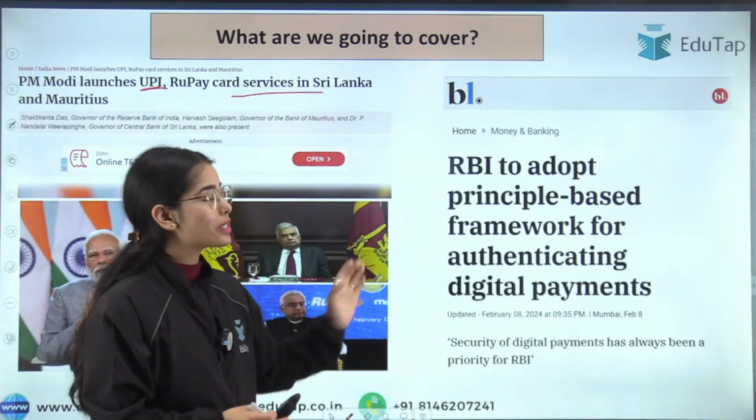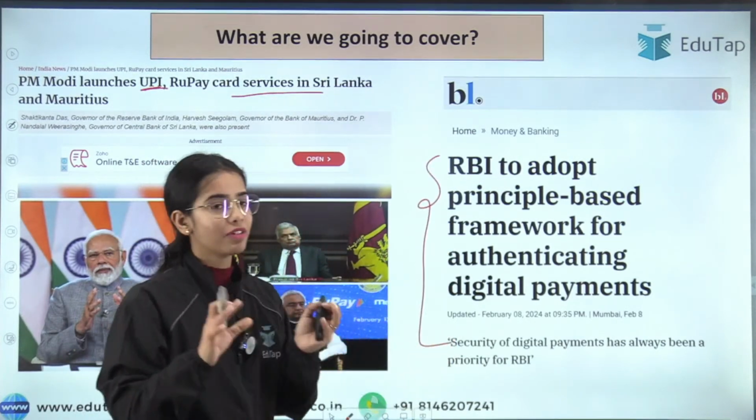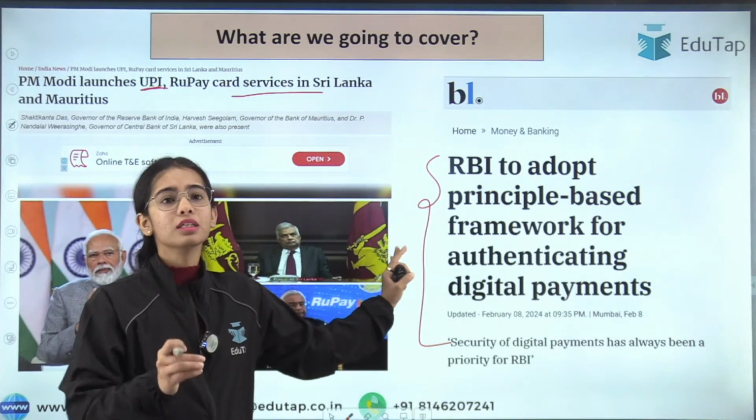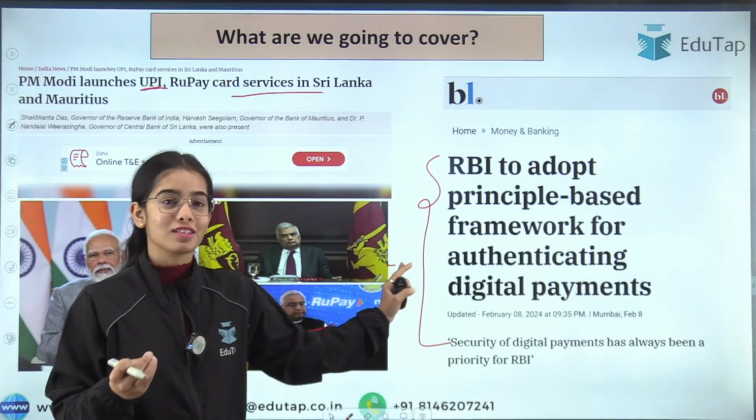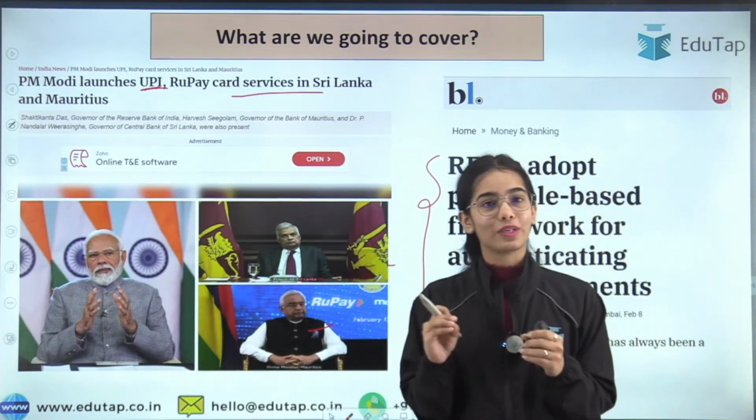Now the other news article is regarding the OTP. This is not a very big news article. I will explain in brief the proposal that has been given by the Reserve Bank of India. So these are the news articles that we are going to discuss in today's session.